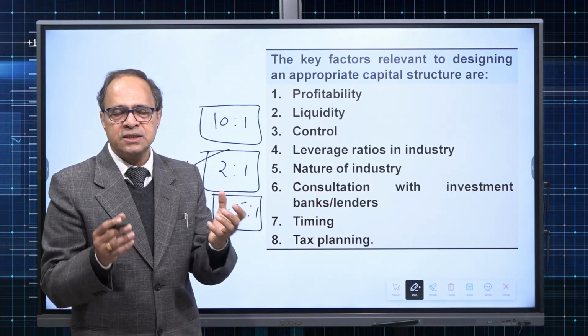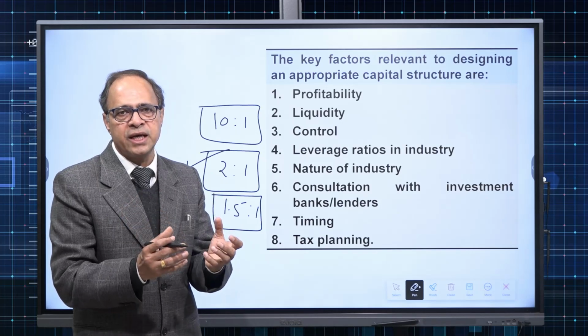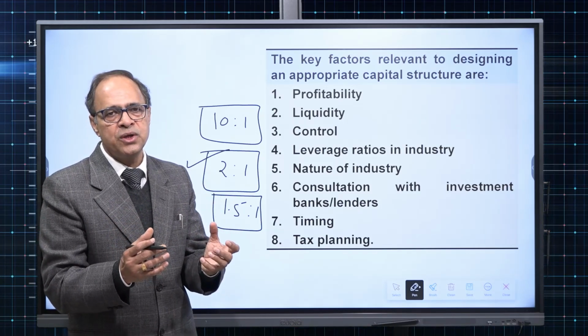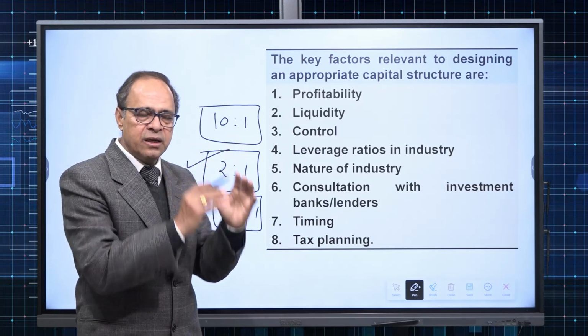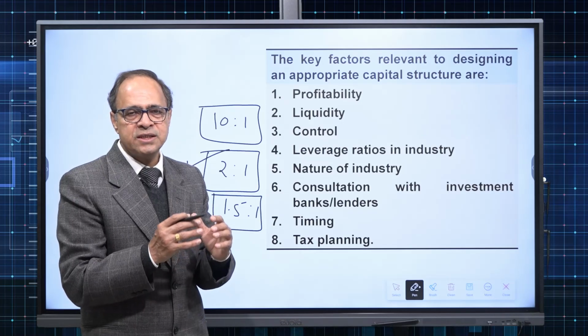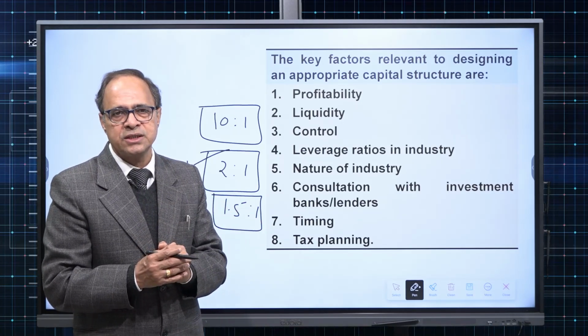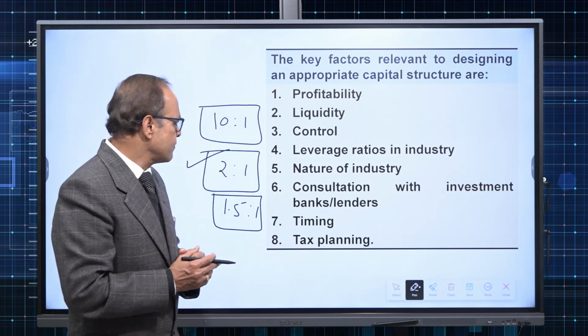If a company is in such a business that sales is highly volatile, operating earning is highly volatile, then it cannot afford debt, because in a year when earnings are low, it will face difficulty to pay the interest. So depending upon the nature of the industry, they can decide what should be the blend of debt and equity.